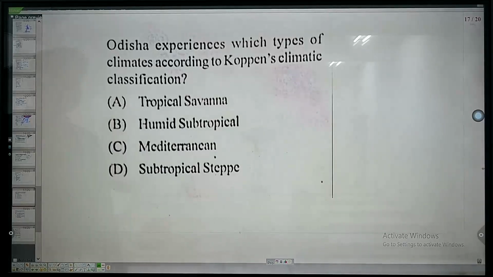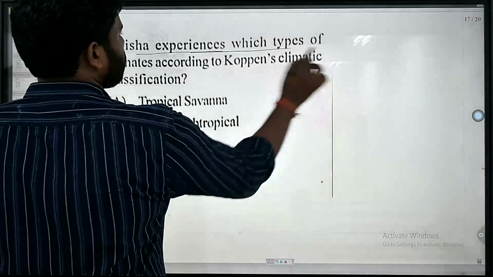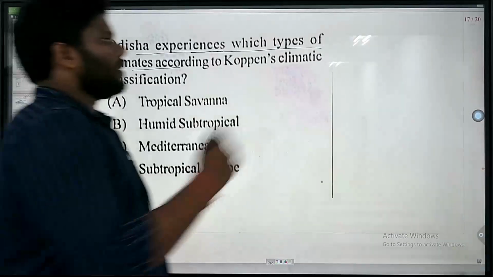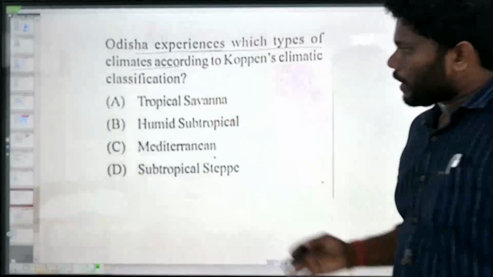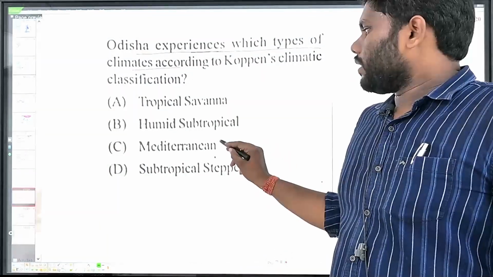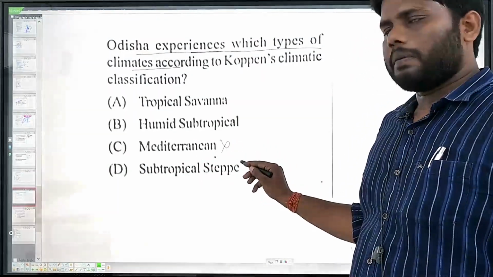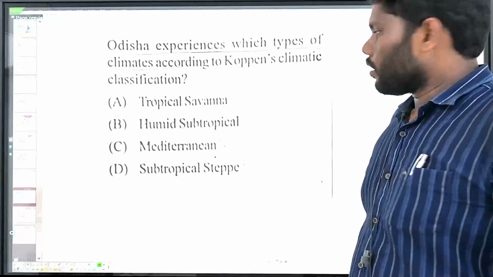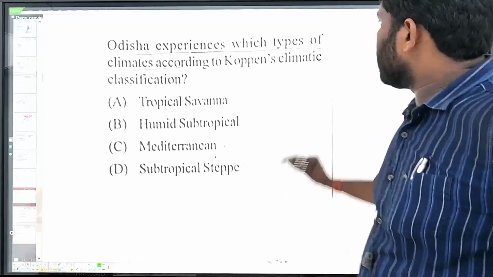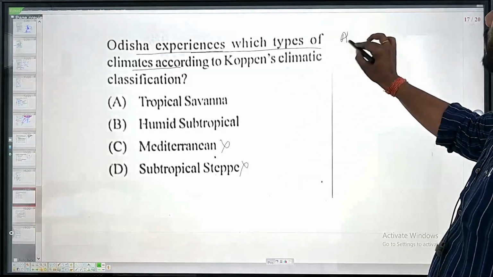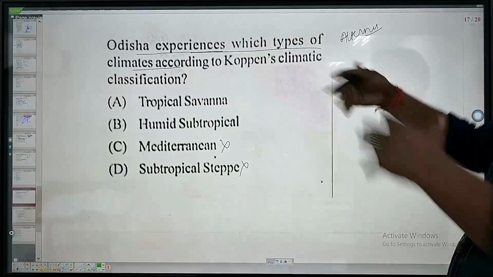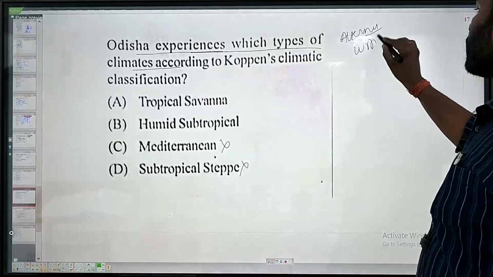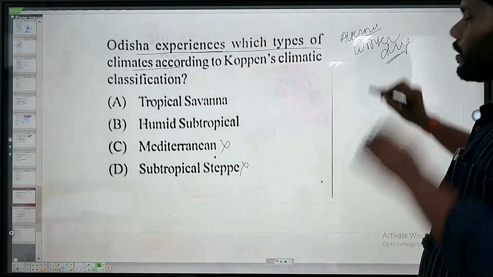Okay. Next question is: Odisha experiences which type of climate according to Köppen climatic classification? Now, if you talk about Odisha, the Mediterranean type of climate is false. Subtropical steppe? No, subtropical steppe type of climate is temperate high, or we can say warm temperate type of climate. But Odisha experiences alternate, that means we can consider high rainfall as well as in the winter there is no rainfall, winter dry. It experiences winter dry type of climate.